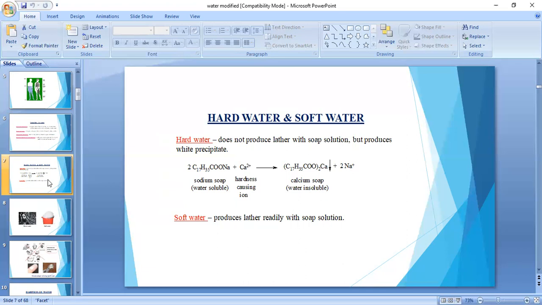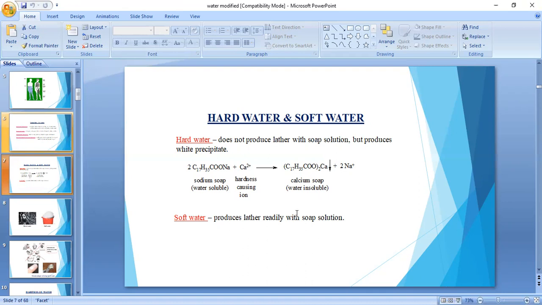And what does hard water mean? The water which does not give a lather with soap is nothing but hard water. When we apply hard water for bathing purposes, or when we apply soap with hard water, what happens here? Sodium stearate is converted into calcium stearate, which is a white precipitate. Okay, it is a scum, a white scum. So it gives a white precipitate, and because of that, wastage of soap takes place.